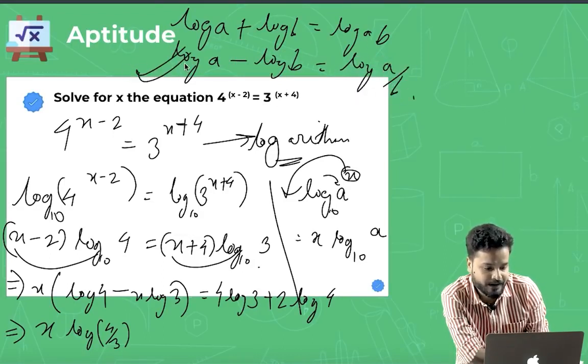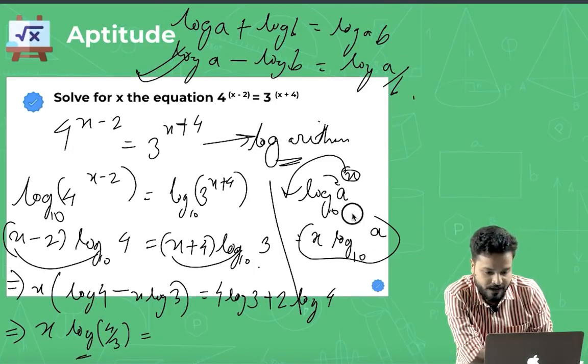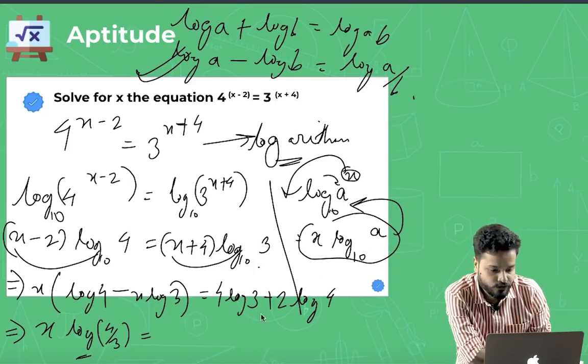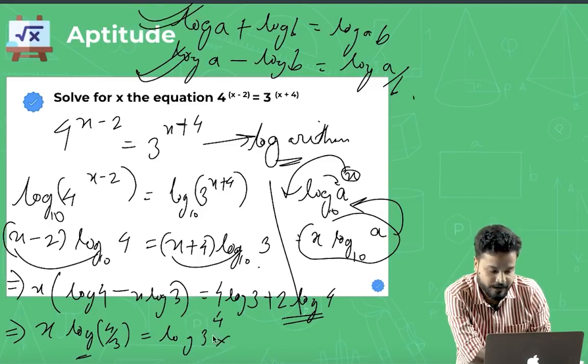So this is the property that we have used here. Similarly, now this property can be used vice versa as well, right? Using that here, this can be written as log of 3 power 4, and this can be written as log of 4 to the power 2, and using this property again, this will be written as log of 3 power 4 into log of 4 whole square.